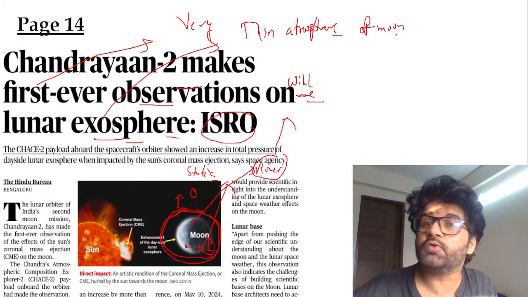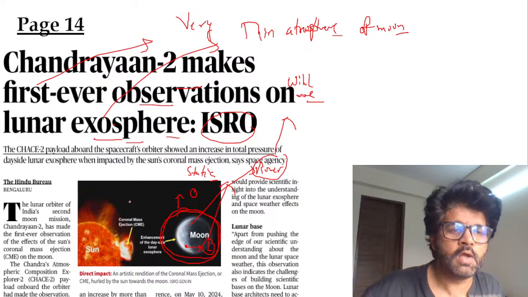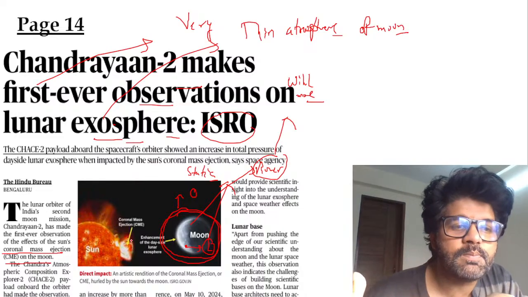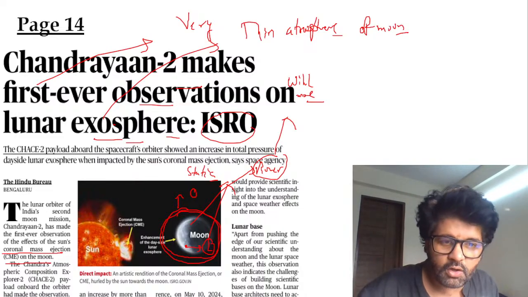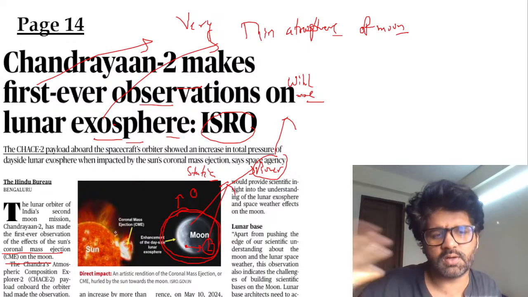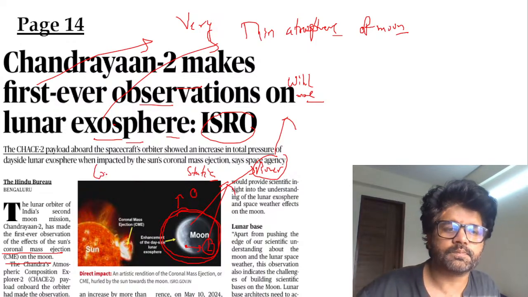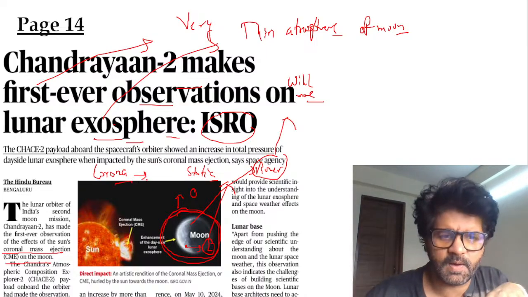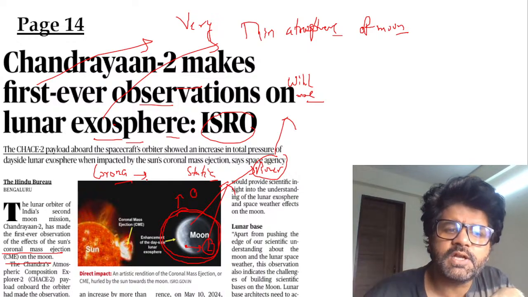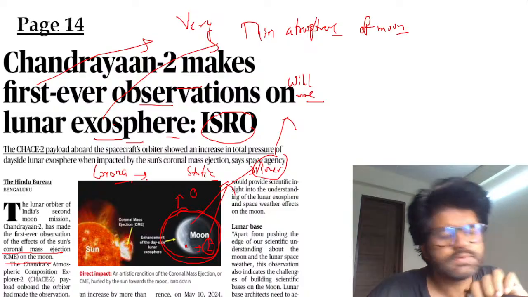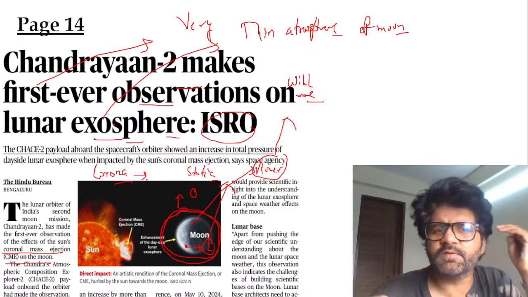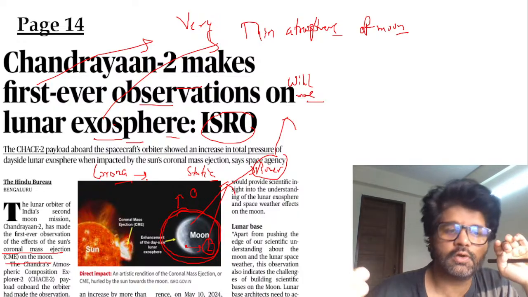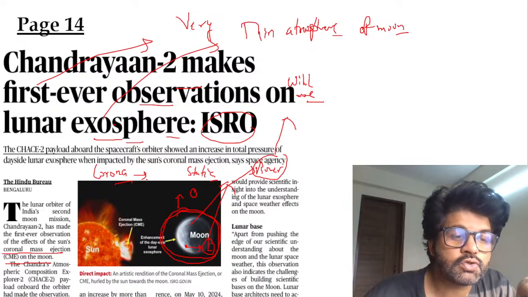Now, this very thin atmosphere of the moon is impacted a lot by CME. Now, what is CME? Coronal mass ejection. Again, a tricky term. What is the basic meaning of coronal mass ejection? The Sun also has an outer part, which is known as the corona. They emit charged particles. They emit plasma, which is ionized gas, etc. They emit magnetic particles. Sometimes our mind goes berserk and then we say anything and everything. Similarly, sometimes the Sun goes berserk and emits something. Its corona, its outer atmosphere, emits something which is known as coronal mass ejection.